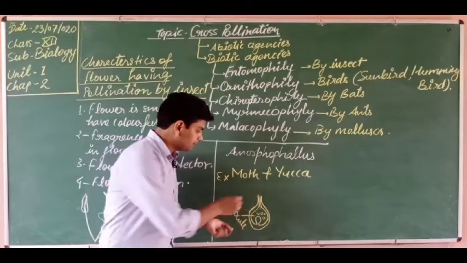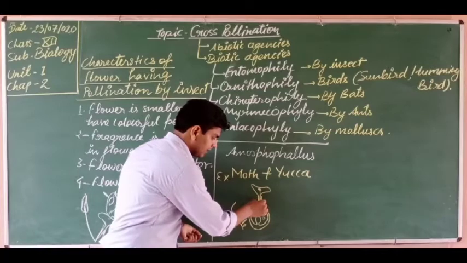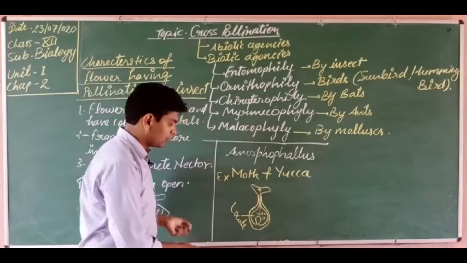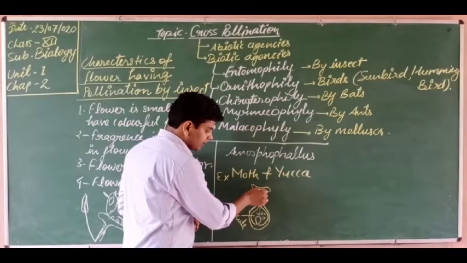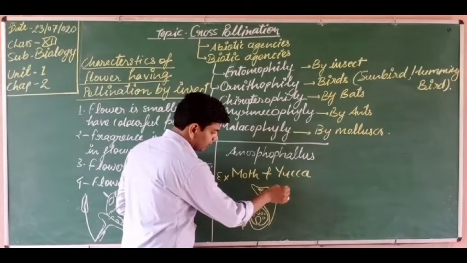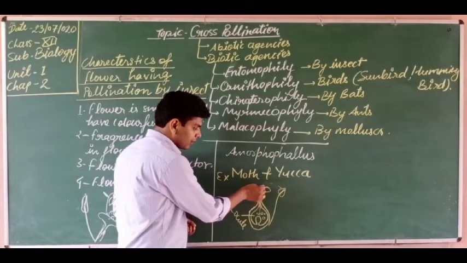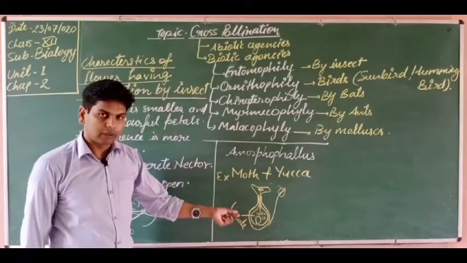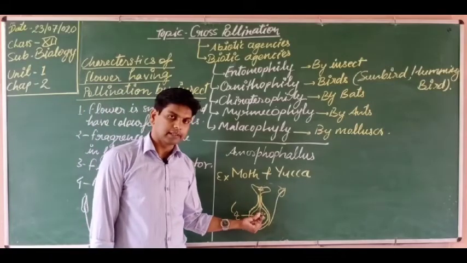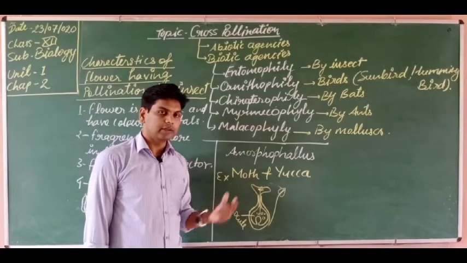So when the moth lays eggs, these eggs go downside into the locule of the ovary, and the yucca moth's body also contains some pollen, because suppose this one is the stigma, so here pollen is attached to the body of the moth. This pollen is spread here, and with these eggs, pollen goes downside toward the ovule. Pollination occurs and fertilization takes place. Got it? So here students, this is the relationship between moth and yucca.